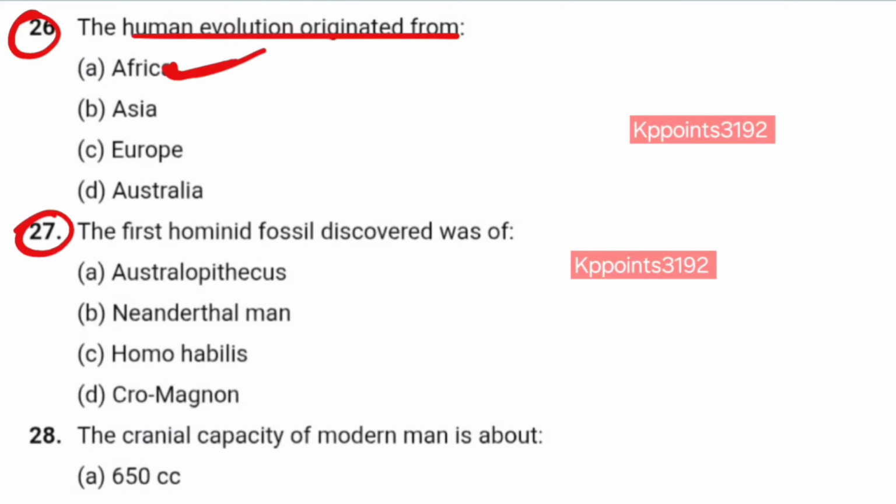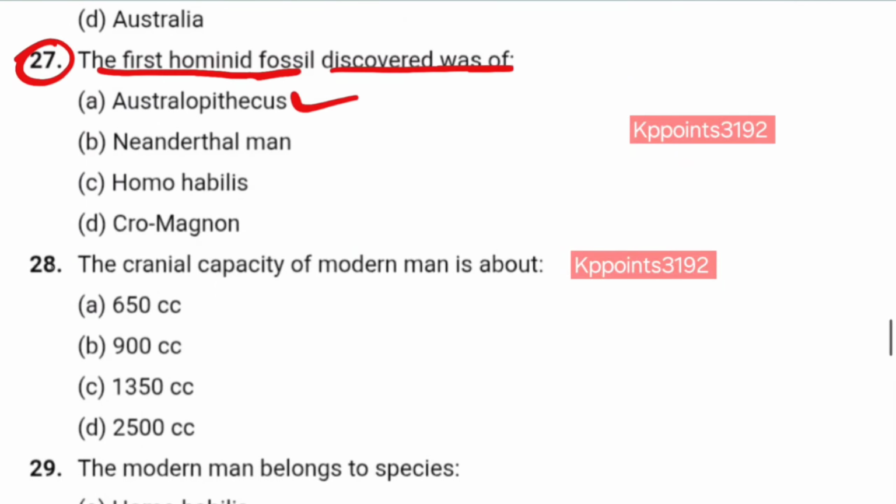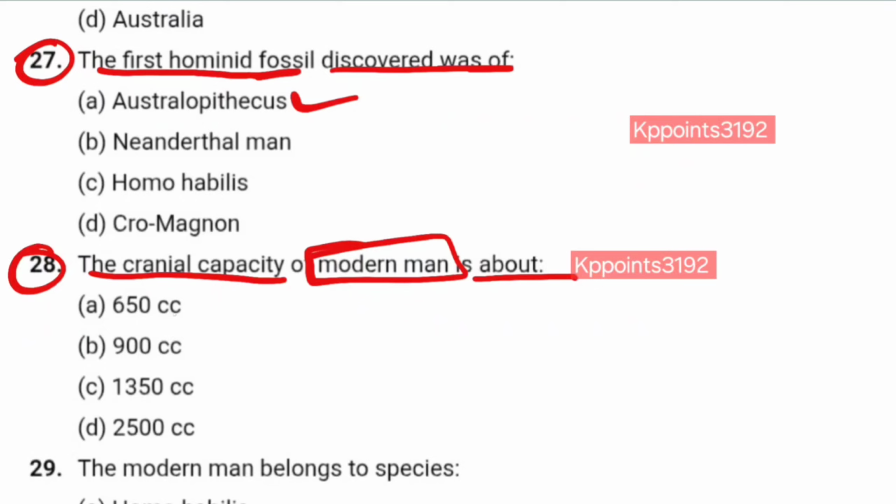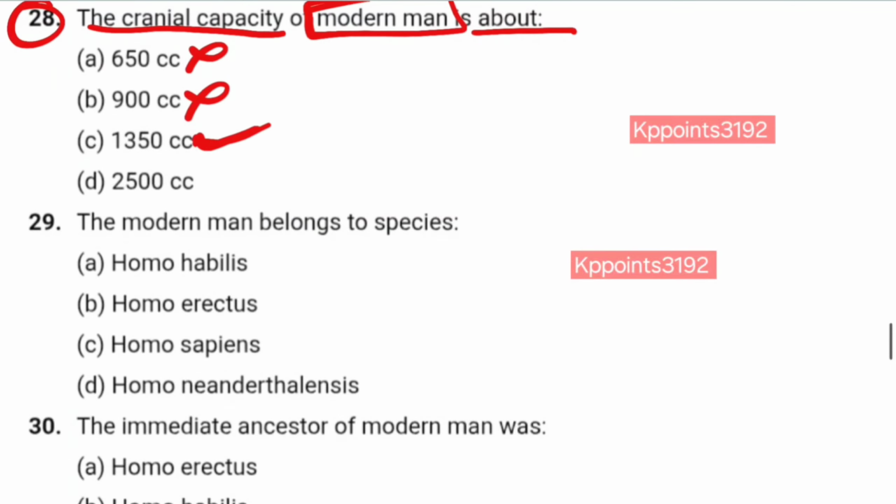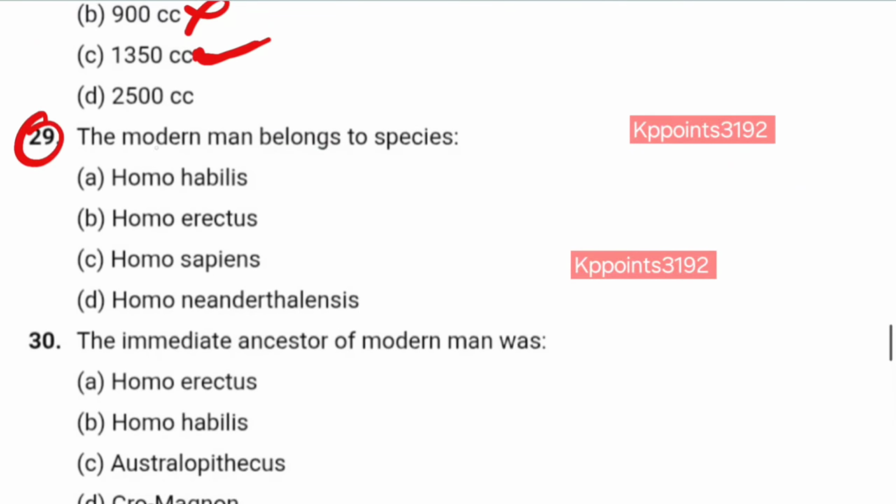Number 27. The first hominid fossil discovered was Australopithecus? Yes. Number 28. The cranial capacity of modern man today is 650 cc? No. 900 cc? No. 1350 cc? Yes. Now question number 29. The modern man belongs to species Homo habilis? No. Homo erectus? No. Homo sapiens? Yes.